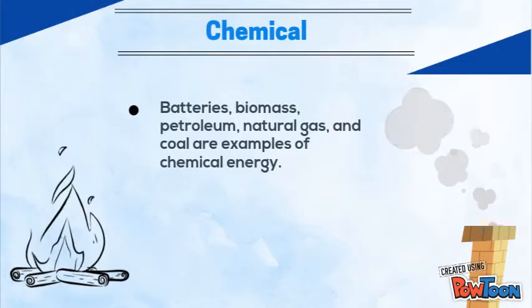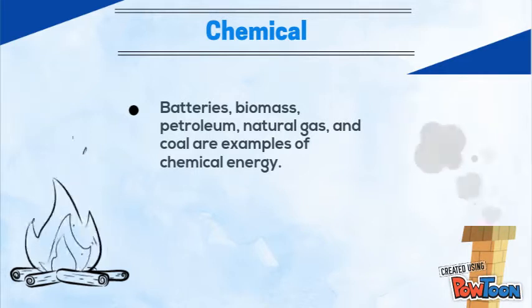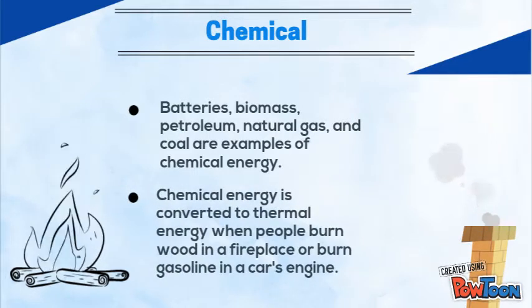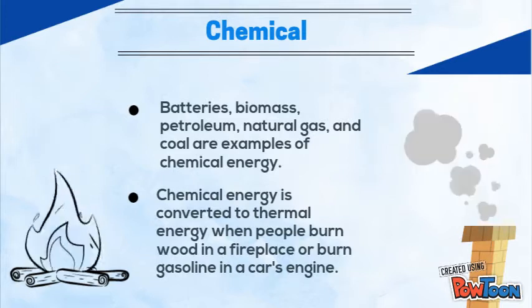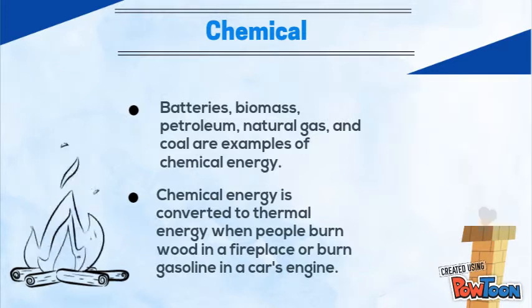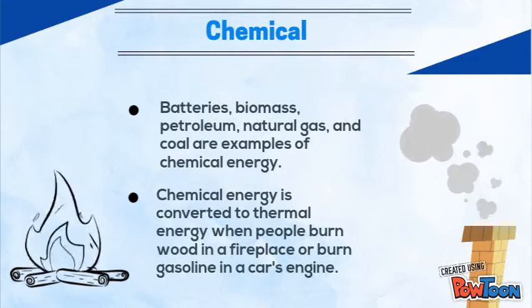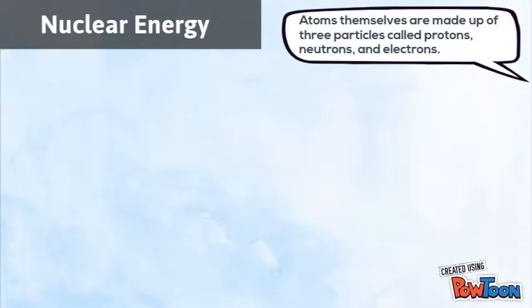Batteries, biomass, petroleum, natural gas, and coal are examples of chemical energy. Chemical energy is converted to thermal energy when people burn wood in a fireplace or burn gasoline in a car's engine. Atoms themselves are made up of three particles called protons, neutrons, and electrons.